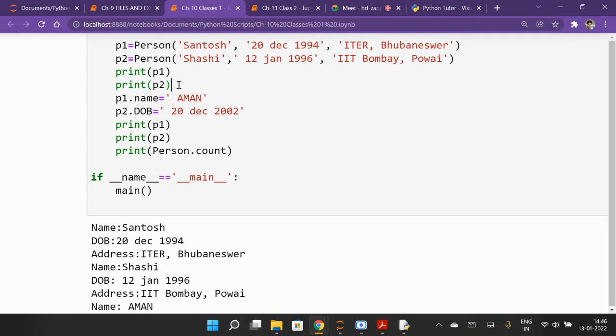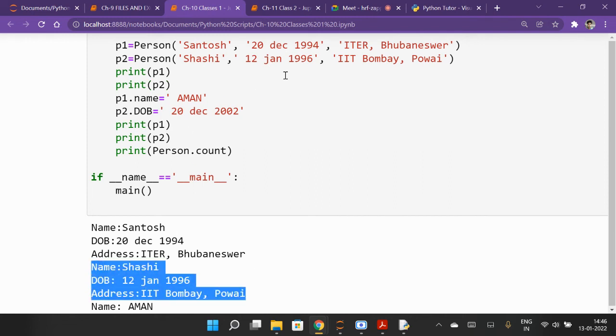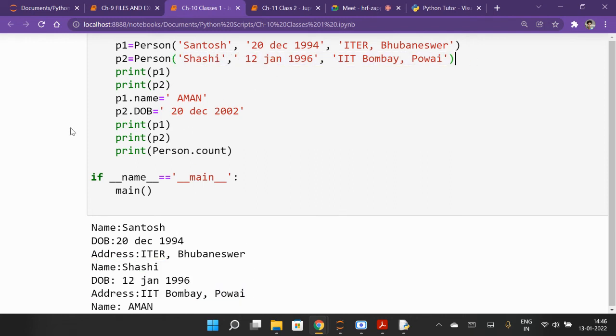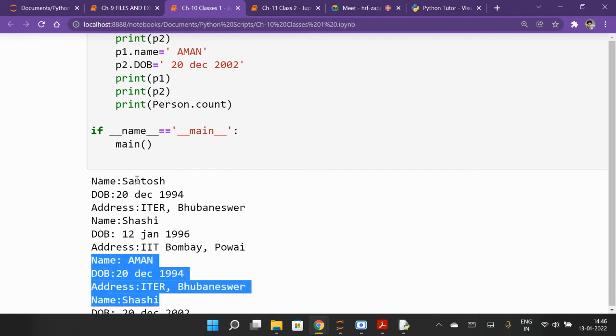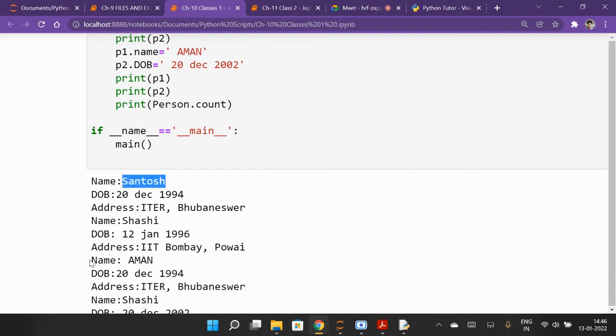Second print, we'll do this print. Now we are P1 dot name I changed to Aman. So now the first print will be printing the name changed to Aman, Santosh changed to Aman. And P2 dot date of birth I changed.